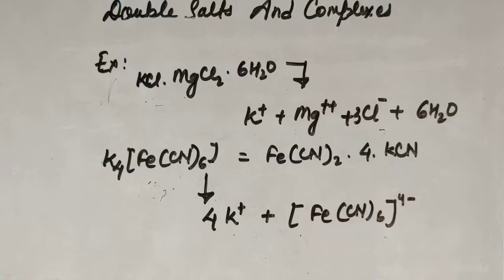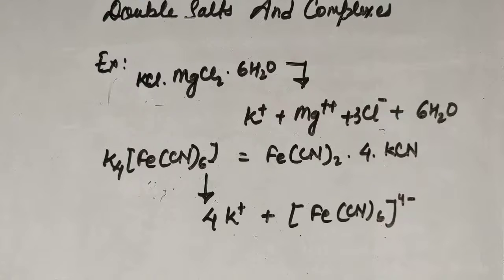That means in aqueous solution they dissociate completely into ions, whereas the coordination compound or complex compound exists in the solid state as well as in the aqueous solution. This is because even in the solution the complex ion does not dissociate into ions. That means they maintain their identity even in the aqueous solution.